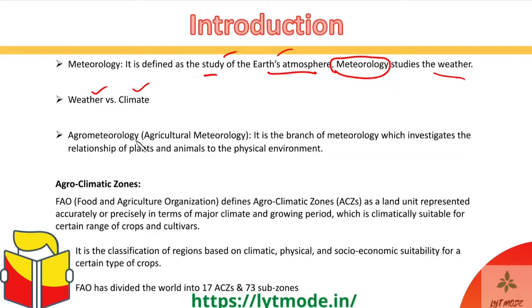So weather is basically whatever is happening in your atmosphere. Is it raining? Is it hot? Is it cold? In the short term, what is happening today, what is happening tomorrow, it can vary, right? That is called weather. But at the same time, we know that May, June, July are summer months. July and August, even September, are supposed to be monsoon months in India, so rainy season is expected. Then again, December, January are expected to be winter months in the subcontinent of India, or the northern hemisphere.